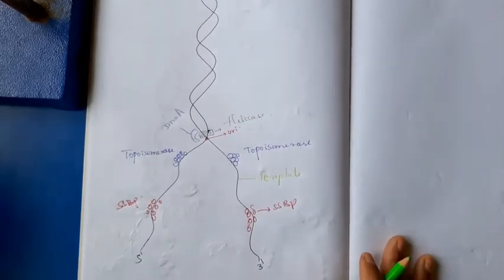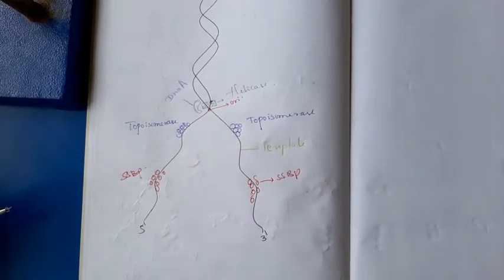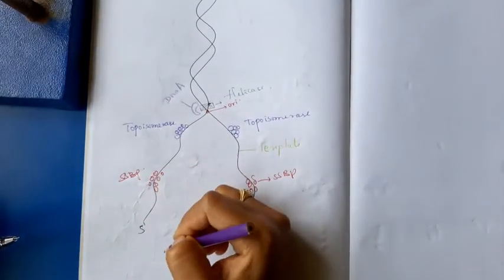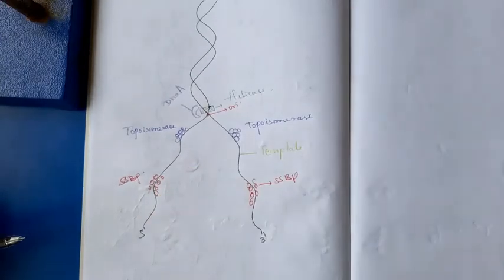Okay, the template strand which has the 3' to 5' direction, this template is going to produce the continuous daughter strand.